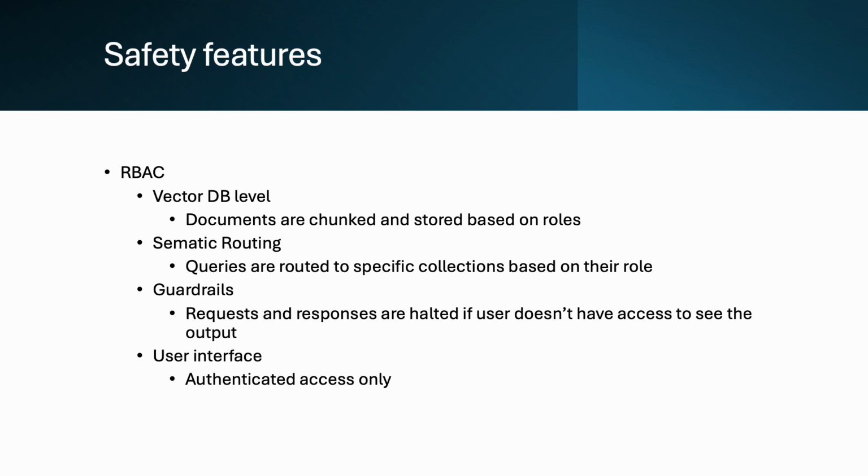As I explained, a technical role logged-in user cannot access the financial document information at the vector DB level itself, and also at the semantic routing level. Guardrails will also halt the responses if unauthorized access output is coming, and the user interface also. So at each layer we have maintained role-based access.